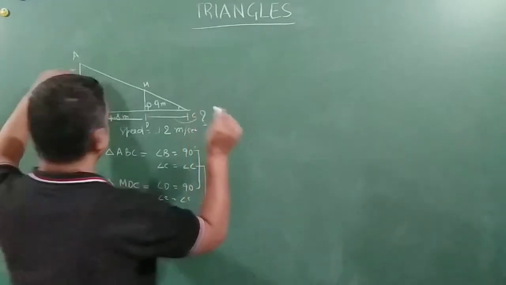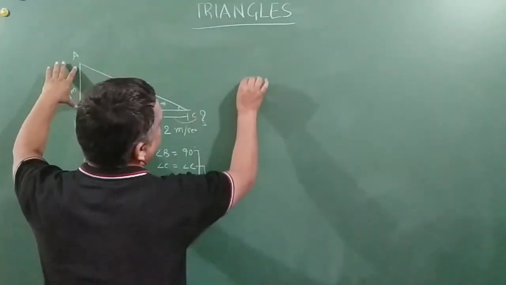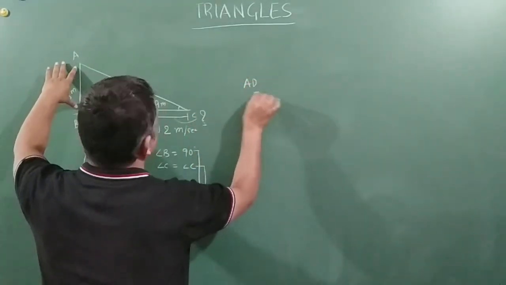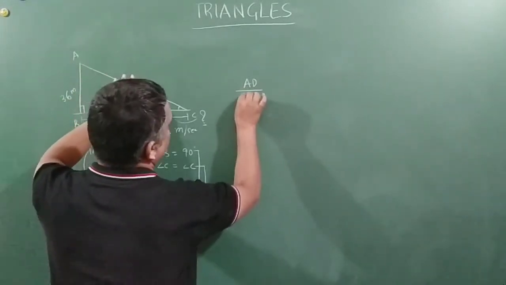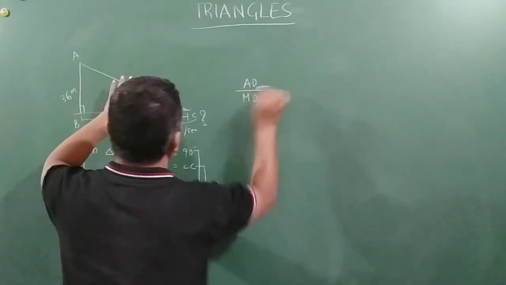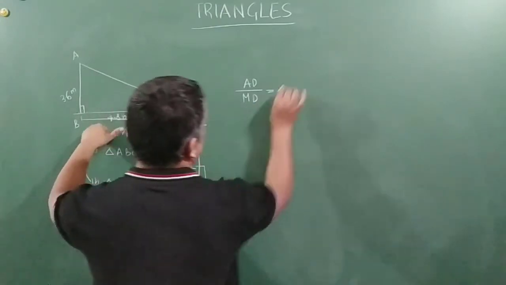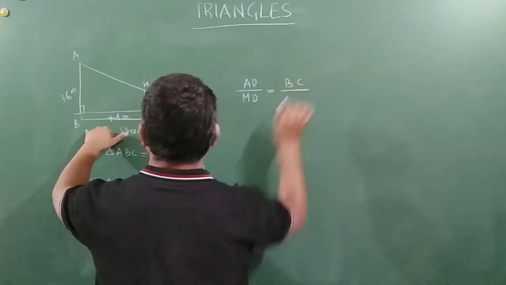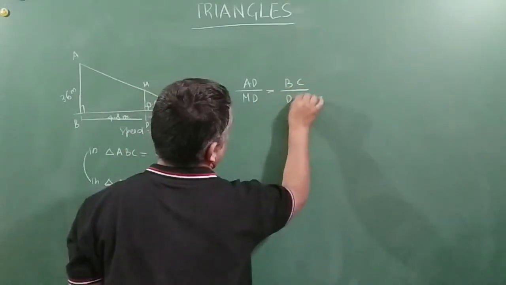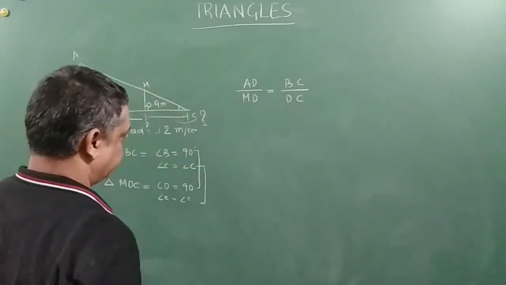So AD by MD should be equal to BC by DC, right, friends?